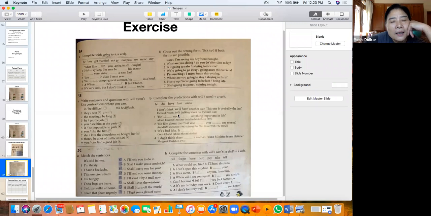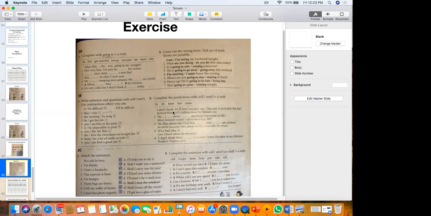All right. Now complete the predictions with will and won't. Let's see. The first one is will. I don't think we will. This last one probably is the last. Richard Nixon.